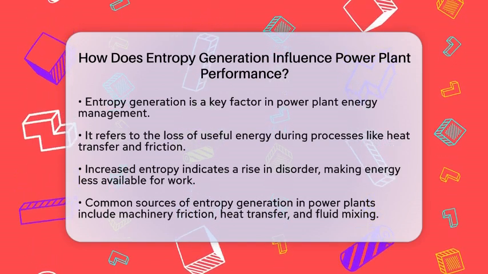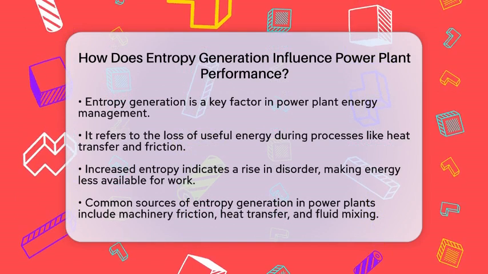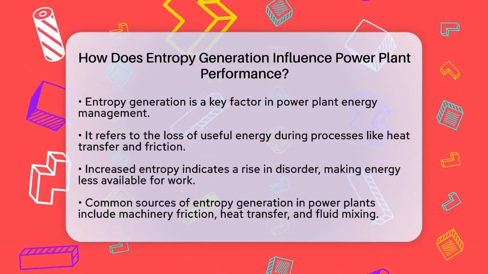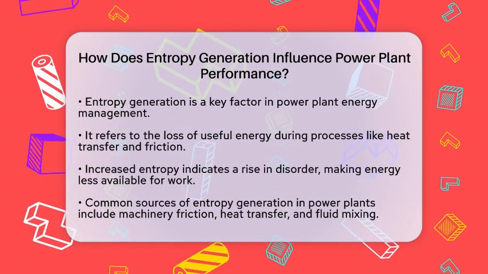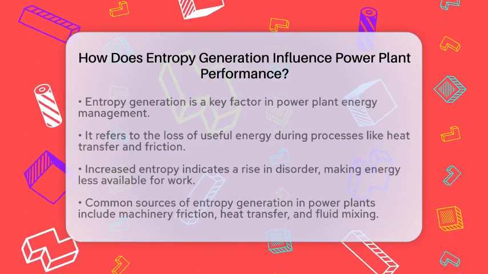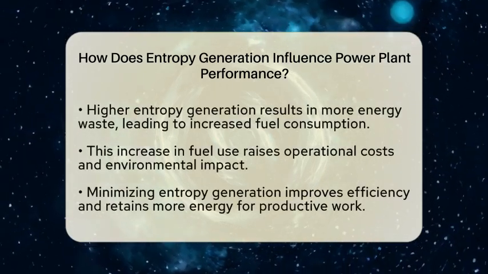At its core, entropy is a measure of disorder in a system. When entropy increases, it means that some of the energy becomes unavailable for doing work. This often results in energy being wasted as heat or through friction.